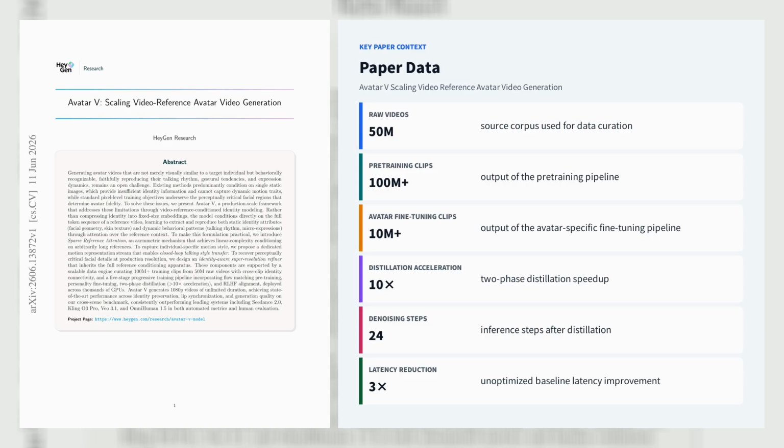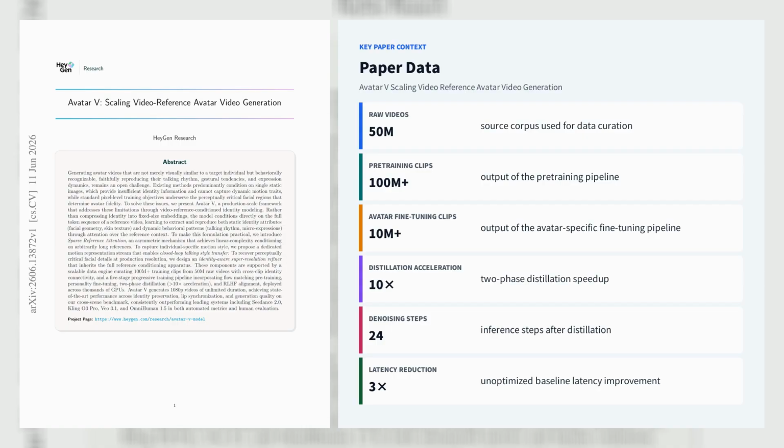Let's explore the third paper, Avatar V: Scaling Video Reference Avatar Video Generation. Avatar V from HeyGen Research is a production-scale video reference avatar generator that replaces single image identity conditioning with full reference video conditioning, so it can reproduce not only appearance, but also behavioral traits such as talking rhythm, micro-expressions, and gestural style. Its core diffusion transformer uses sparse reference attention to make reference conditioning scale almost linearly with reference length, while a dedicated motion stream closes the loop between motion prediction and generation, and an identity-aware super-resolution refiner restores facial detail at 1080p.